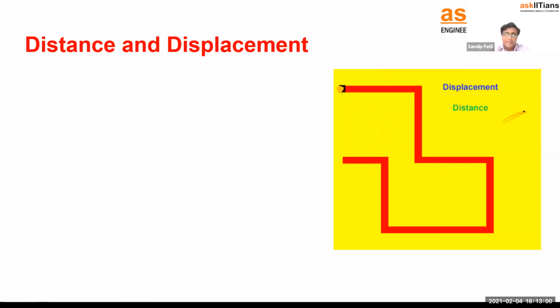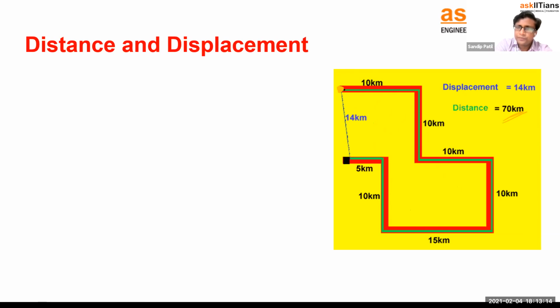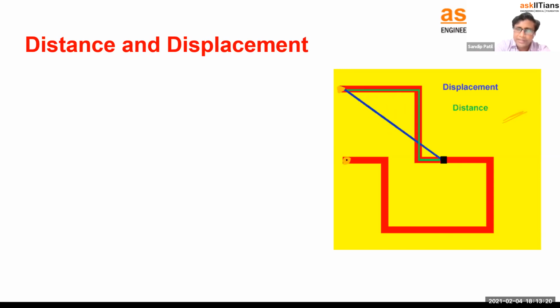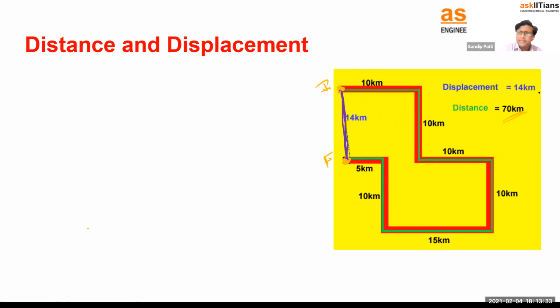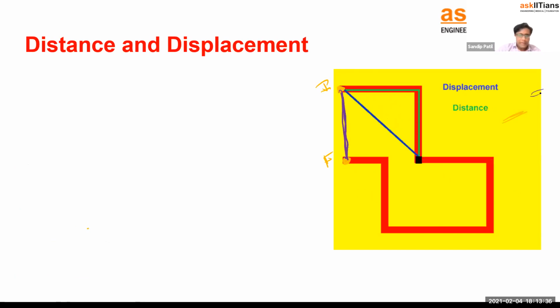And about the displacement, what will the displacement be? So how to calculate the displacement? We all know that displacement is the shortest distance between the initial and final point. So consider this is your initial point, and which one is the final point? Can I say this is the final point? Here it is going to stop. So initial point, final point. This is your displacement, not distance. If that is 14 kilometer, as they have written here, the 14 kilometer will be the displacement. Okay, so very simple to understand.